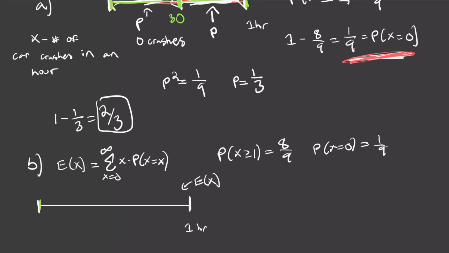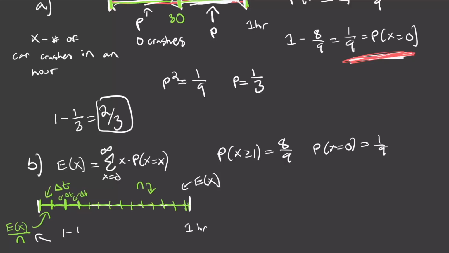We know that we can break this 1 hour interval into a bunch of infinitesimally sized little tiny subintervals, such that when we are in one of these subintervals, either a car is going to come or it's not. So if we break this hour into n equally sized infinitesimally small subintervals, just like we did in QP number 1, the expected value of x is just going to be the expected value of the sum of all of these indicators. The expected value of any indicator is just equal to the probability that a car comes within that subinterval. So the probability of a car coming in any of these subintervals is just the expected value of x divided by the total number of subintervals, n. That's the probability of a car coming within one of those subintervals.